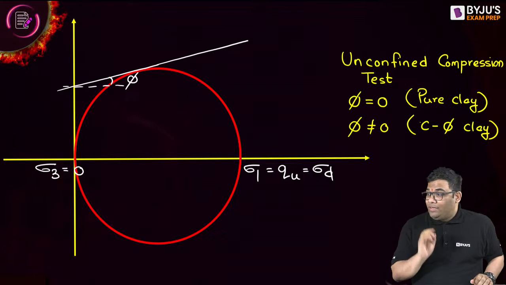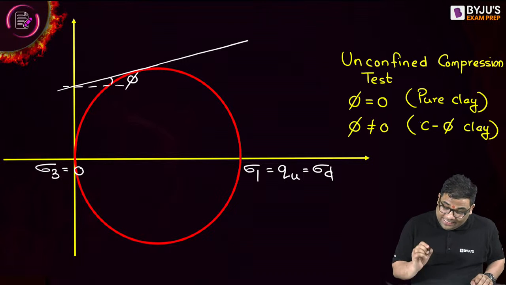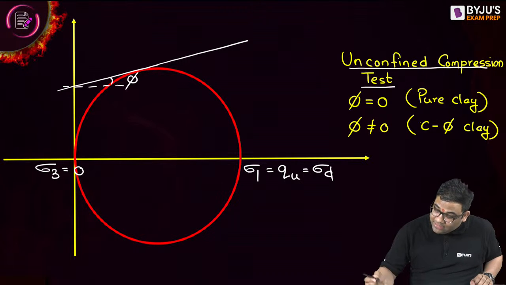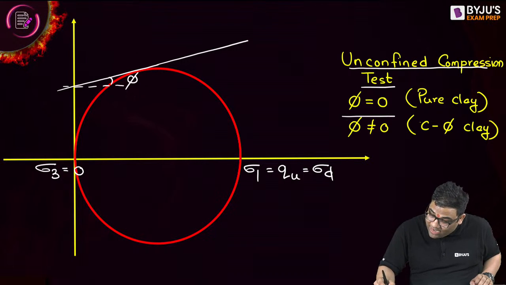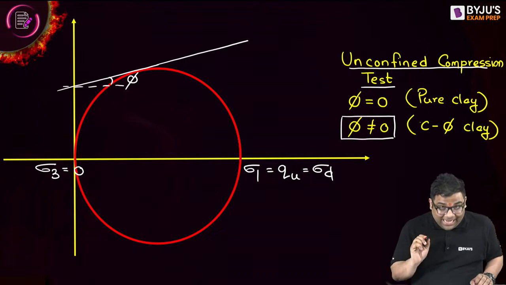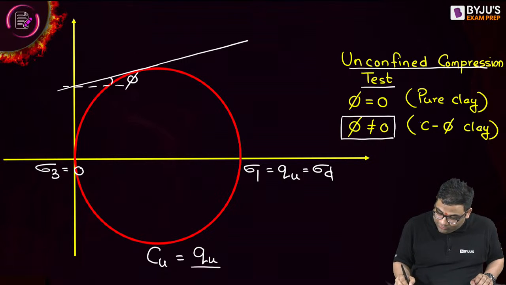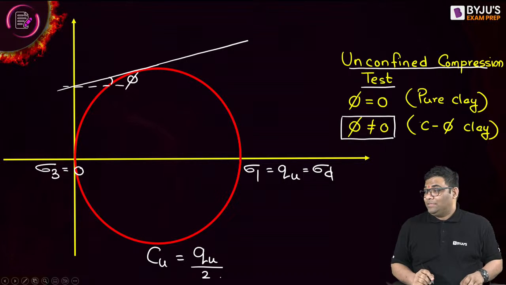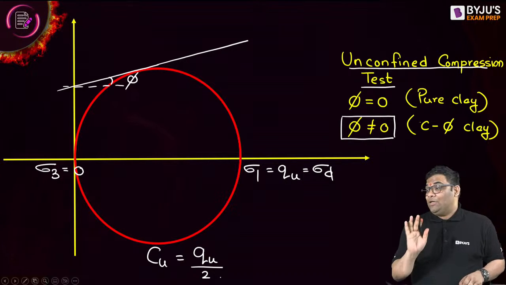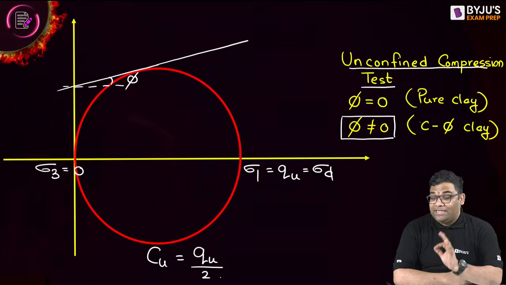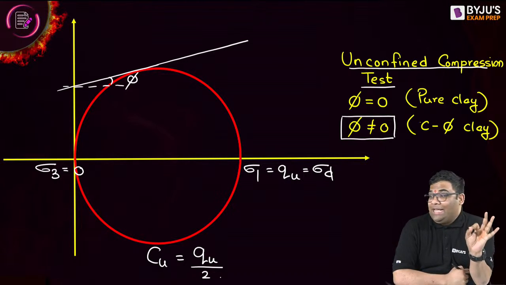Now tell me, ladies and gentlemen, in this particular condition in the unconfined compression test, if I'm having phi not equal to 0, can I write that Cu is equal to Qu by 2? Tell me yes or no, if it is not a pure clay.